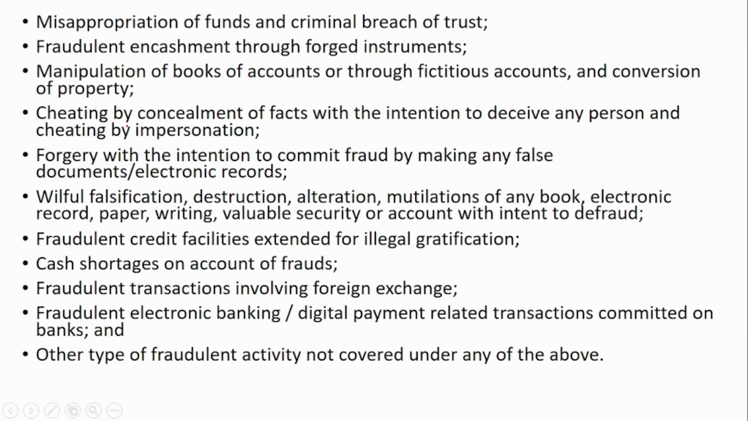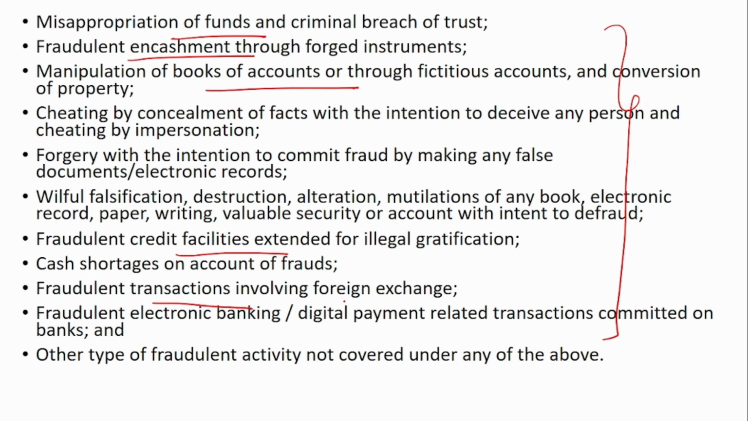So next news. These are the various fraudulent activities that might happen: misappropriation of funds, fraudulent encashments, manipulation of the books of accounts, fraudulent credit facilities, and fraudulent transactions involving foreign exchange. For each kind, an early warning signal indicator would have been defined. If any manipulation of the books of accounts happens, this will throw a signal, and then the bank manager will take action accordingly.